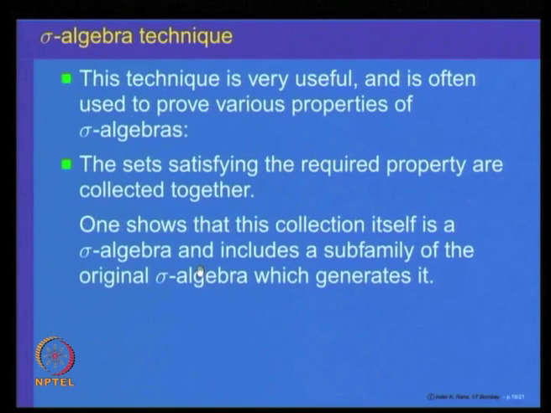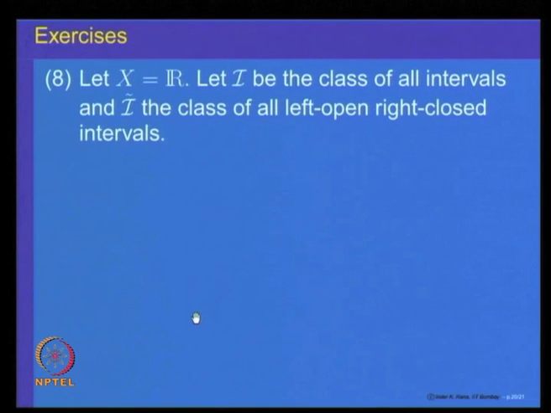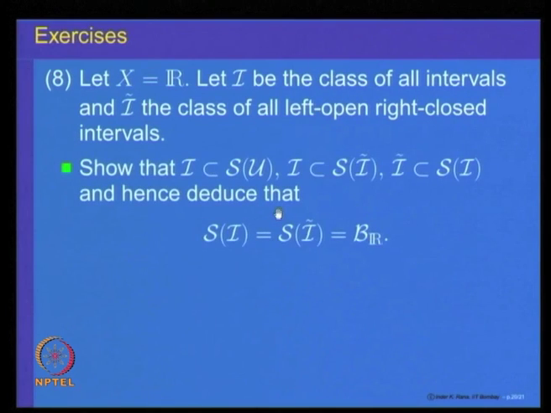That sigma algebra technique, where the generated sigma algebra comes inside, we use. So, use that to prove that if you take the collection of all intervals, and left open right closed intervals, then the sigma algebra generated by all intervals is the same as the sigma algebra generated by all left open right closed intervals, and the same as the Borel sigma algebra.